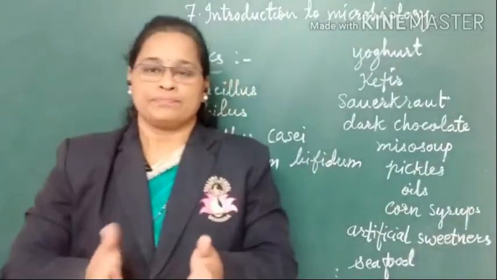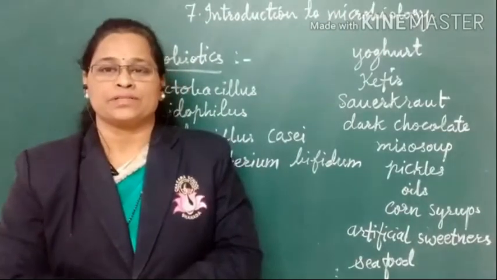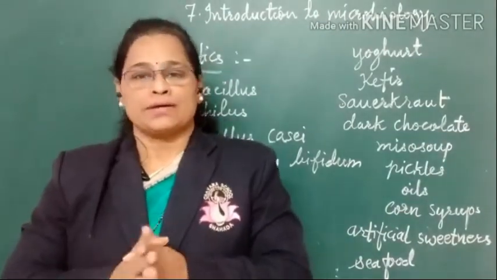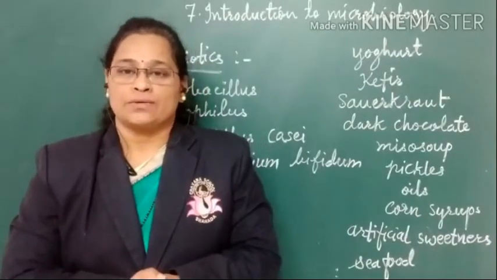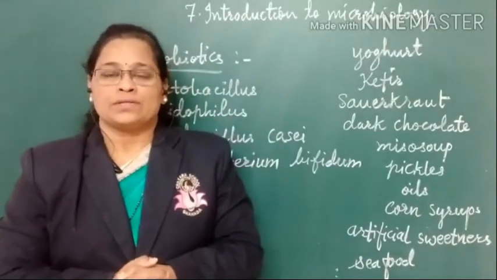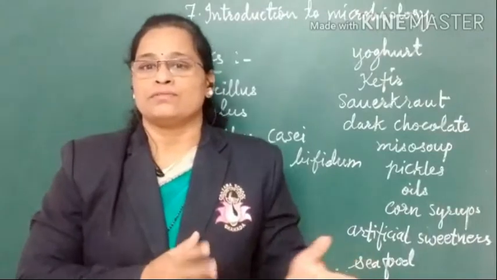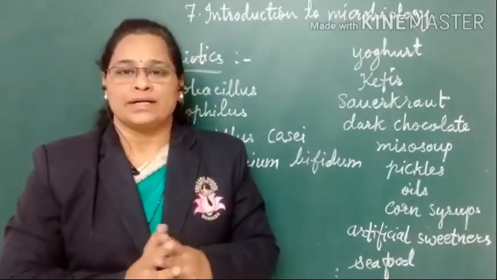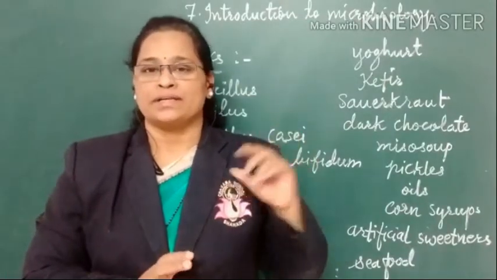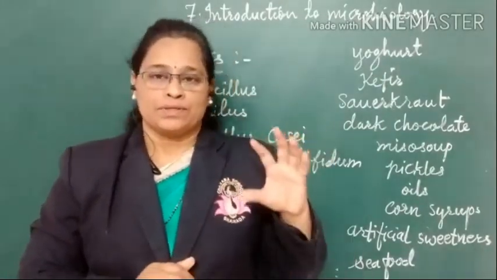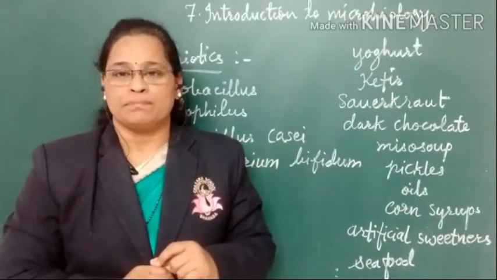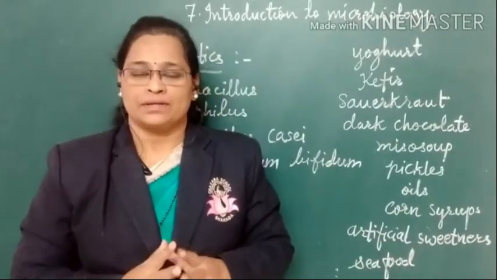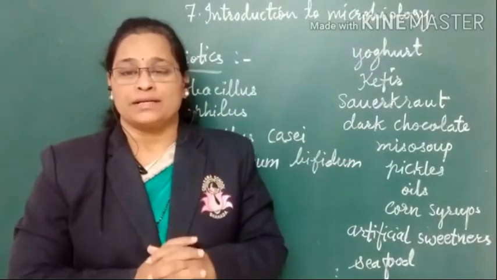We'll see that in bakery products also these microbes are used. For example, yeast. The microbiological name of yeast is Saccharomyces cerevisiae. This yeast is added to the flour, and the dough is prepared. So carbon dioxide and ethanol are produced. Carbon dioxide makes the food product after fermentation very fluffy or spongy, and ethanol gives the particular taste to food items like bread.